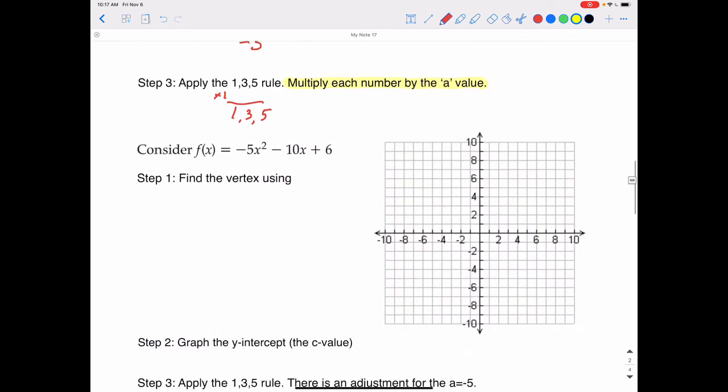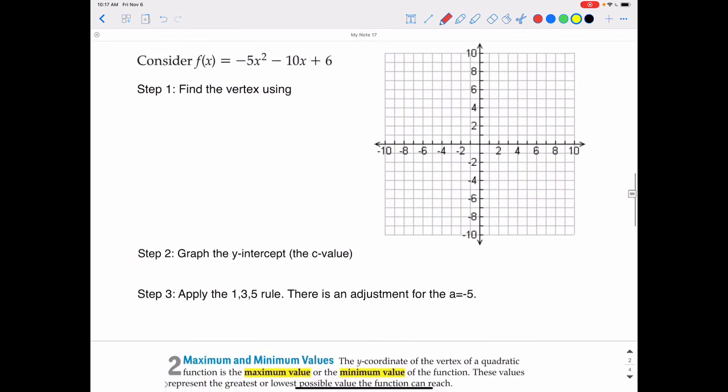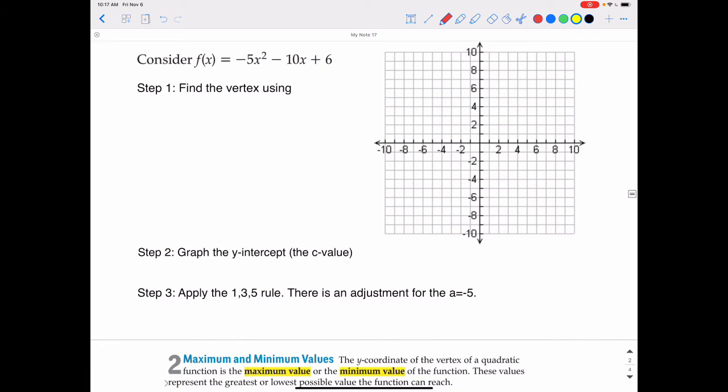Here's one more example. So consider f of x equals negative 5x squared minus 10x plus 6. We're going to graph that as well. So again, step one is find the vertex using, and then what's that formula? That formula is x equals negative b over 2a. So let's identify a, b, and c. So a is, this time we do have a number in front of the x squared. It's negative 5, so a is negative 5. B is negative 10, and c will be positive 6.